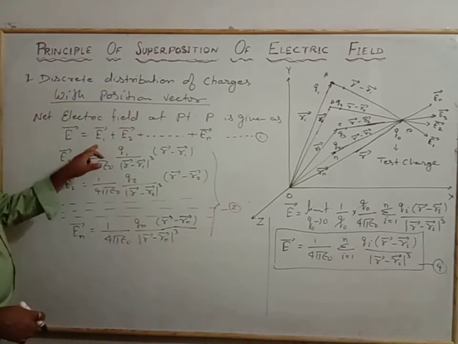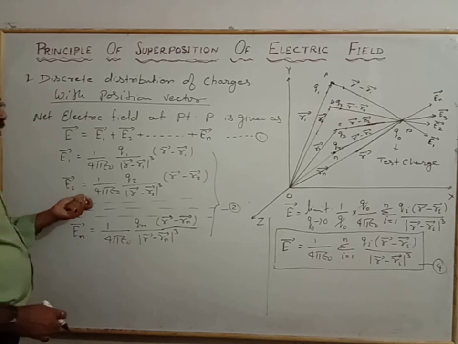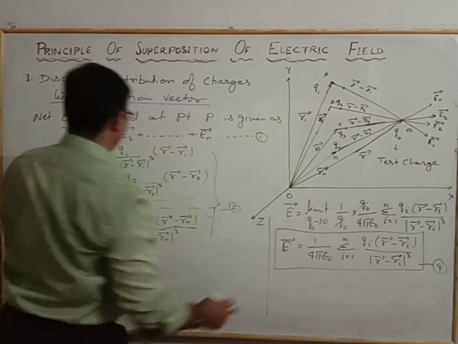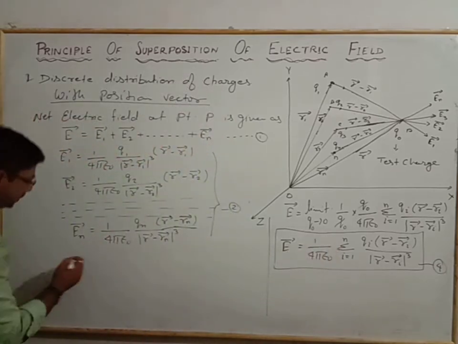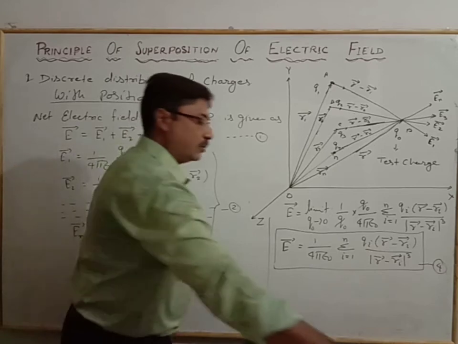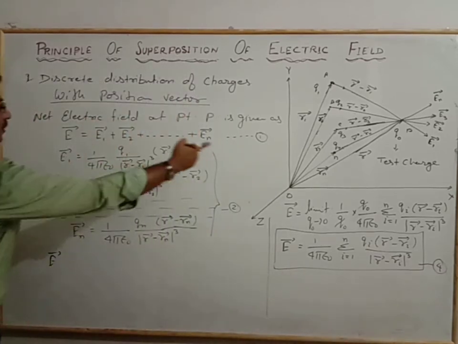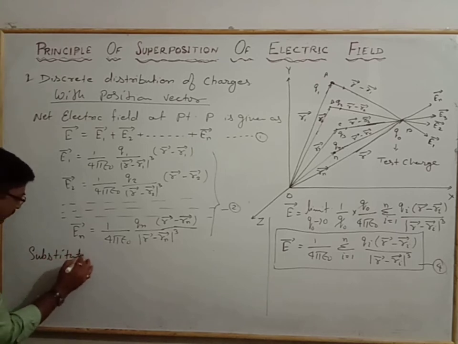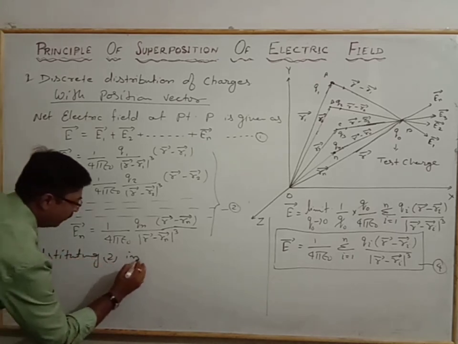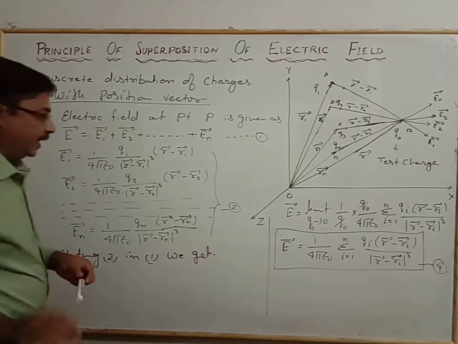Again we use equation 2 in equation 1 and take the common factor from here, and we will find the same relation. Now we calculate that E vector is equal to, substituting 2 in 1, we get that relation.